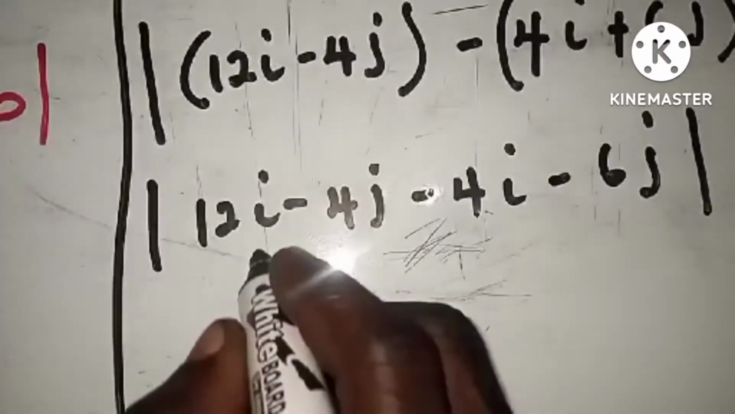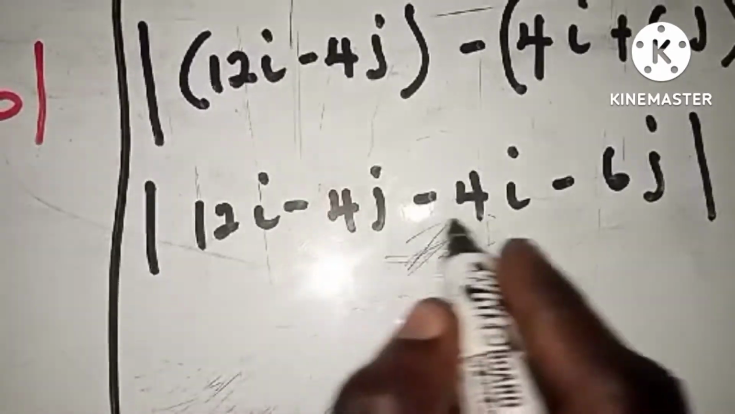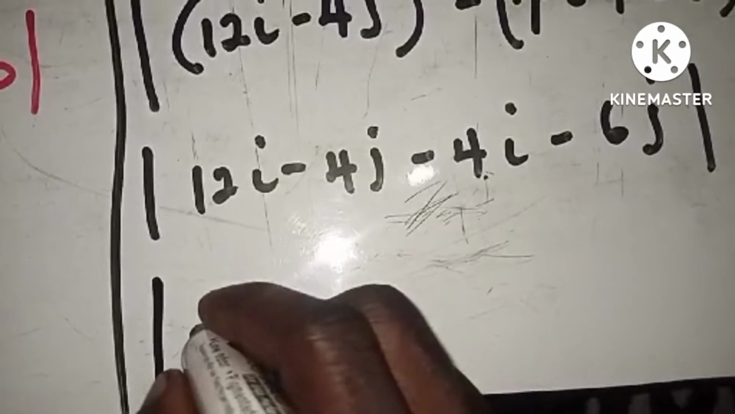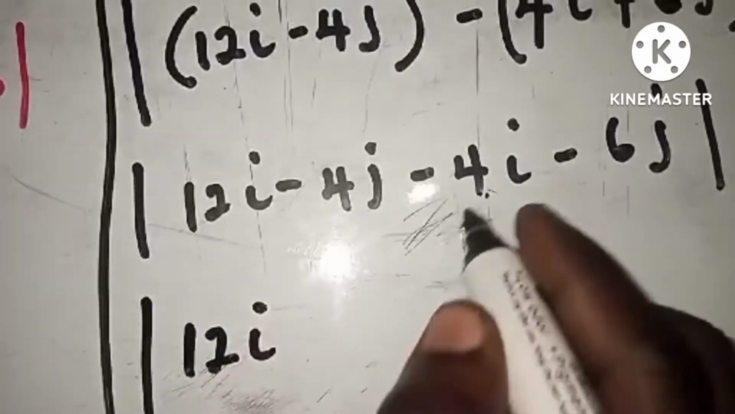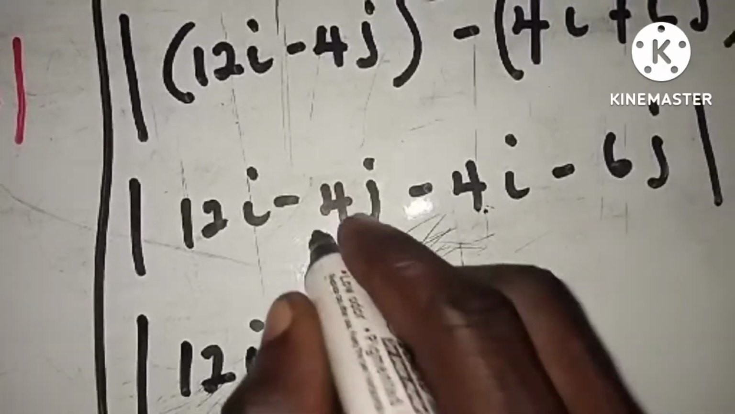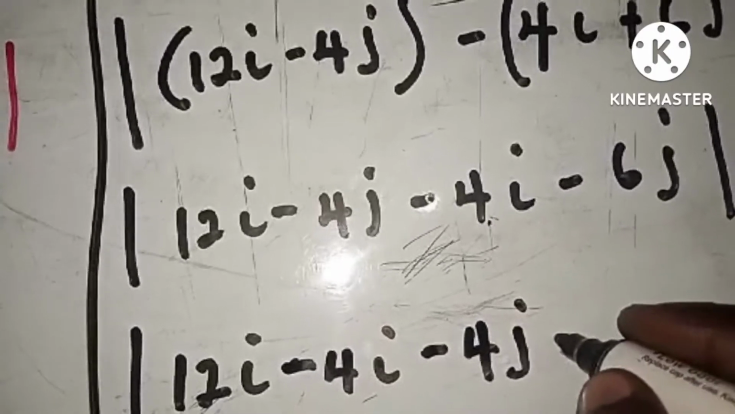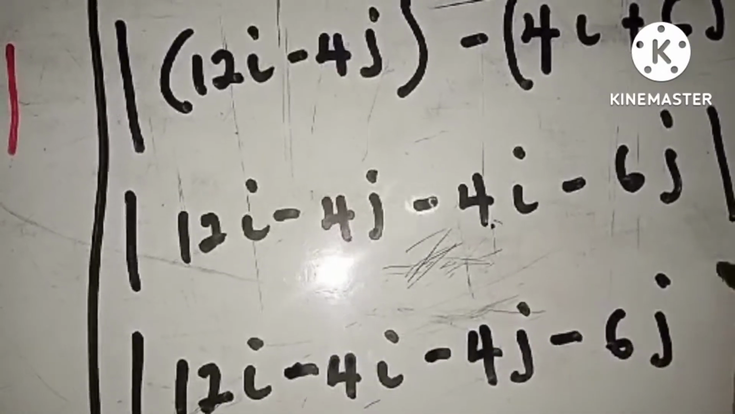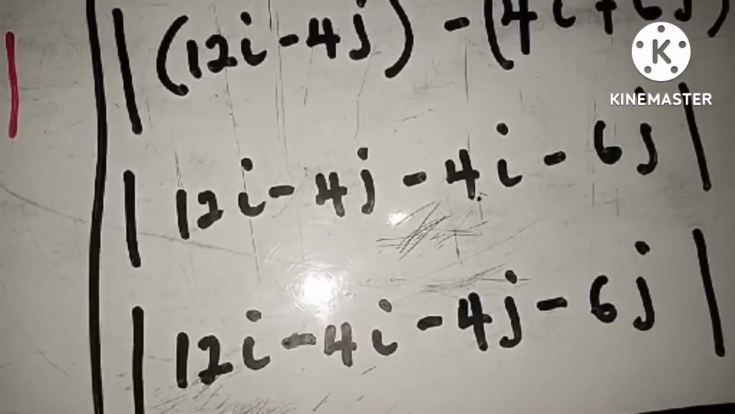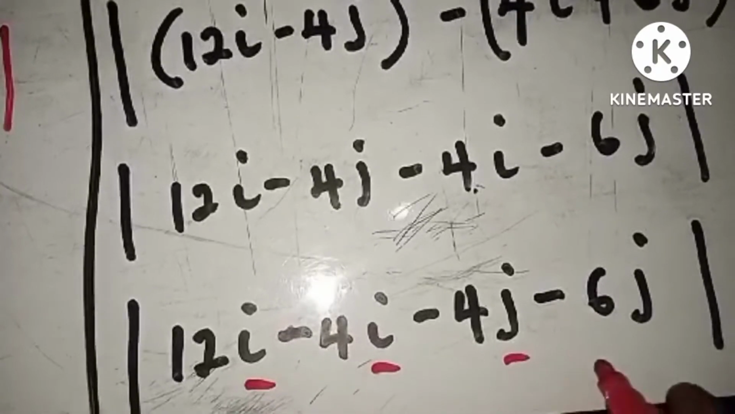So grouping the alike terms is family members should go to one side, right? So this and this guy are family, so this and this one are also family. So we are going to maintain the bar. We have a 12i and then minus 4i and then negative 4j and then minus of 6j. Is that okay? So the i to the i and then the negative to the negative. Can you see that this and this and then that one and that one?